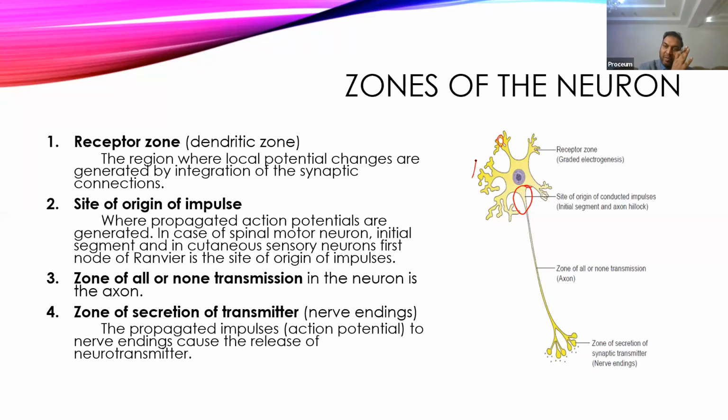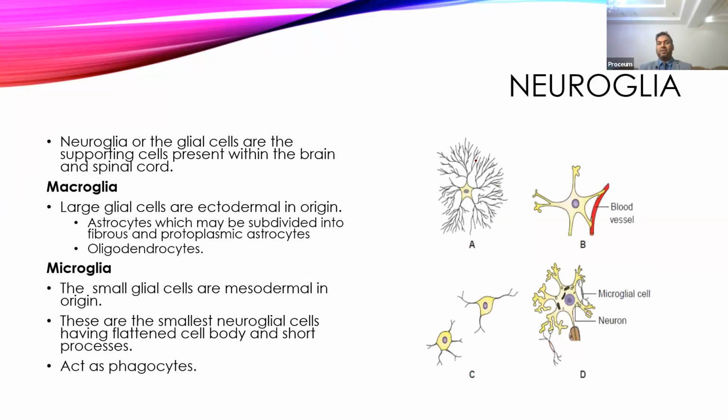And this is how the signal transmits from one neuron to another neuron, and then from that neuron onward, and they will execute their function. Then come to the neuroglial cells.